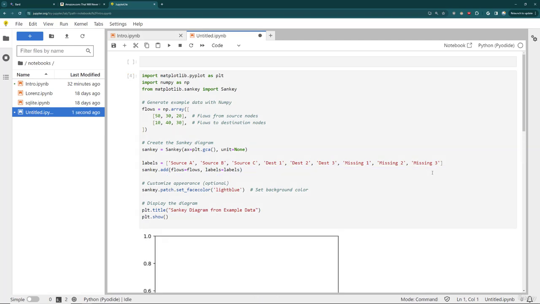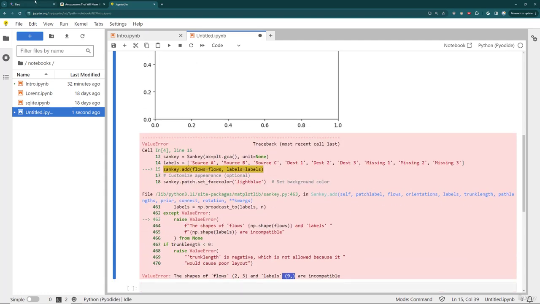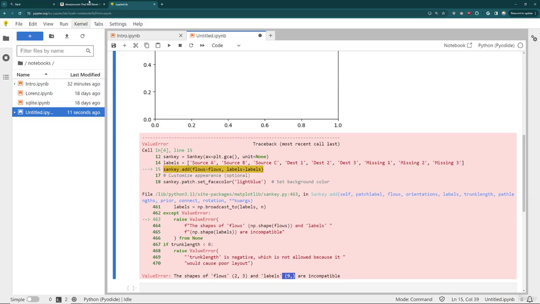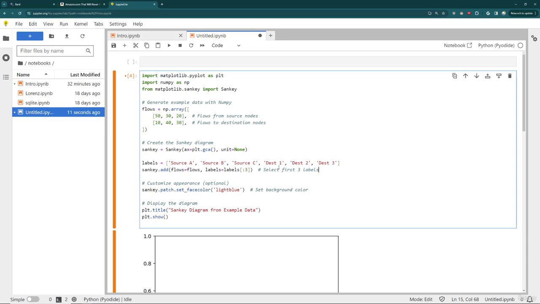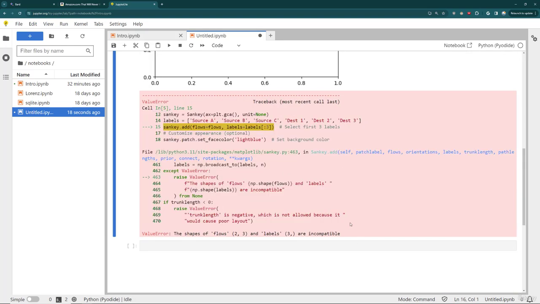Let's rerun that. And you can see it's still giving me an error. So now it just said 9 labels instead. So I can try to do another solution that it said. Maybe this one will work. I'll copy that and paste that in. And you can see that Bard doesn't actually fix this using the error messages.